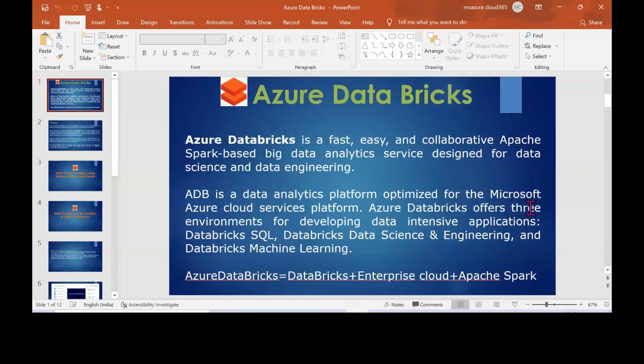Okay, if you see here, Databricks offers three environments for developing data intensive applications. So in Databricks, we have different kinds of languages. If you already learned Python, you can make use of the PySpark language in Databricks. If you are aware of SQL, we have Spark SQL.